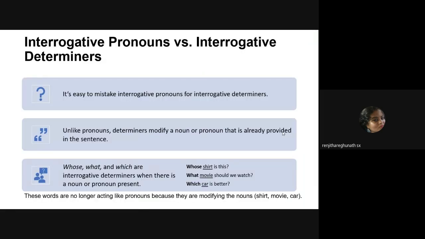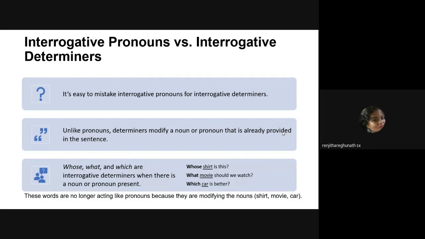Alright. So again, like I said, it's very easy to confuse interrogative pronouns and interrogative determiners. That much you agree with, right? So here you have to understand, when you look at a sentence which is an interrogative pronoun, and when you get a sentence which is an interrogative determiner, you just have one clue.